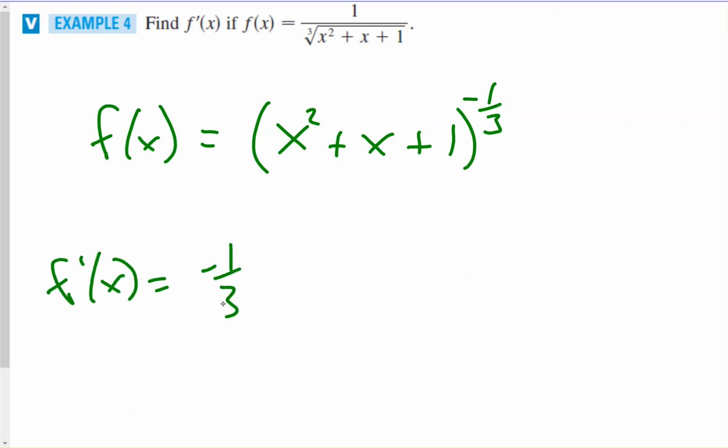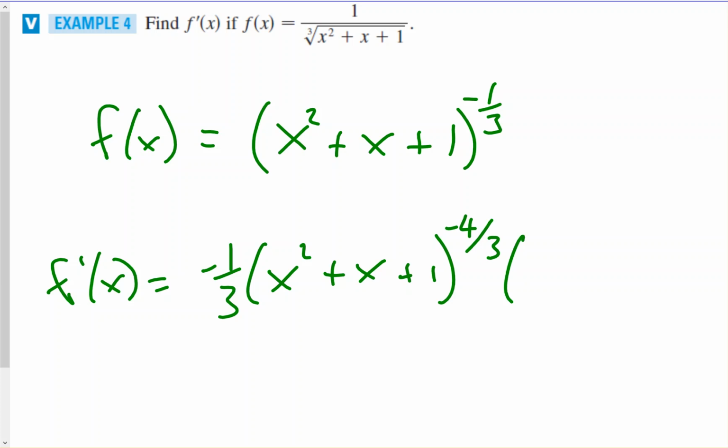So negative 1/3 times x squared plus x plus 1. Subtract 1 from the negative 1/3, so subtract 3/3. That would make it negative 4/3. And now multiply by the derivative of the base. The derivative of x squared is 2x. The derivative of x is 1. The derivative of 1 is 0.